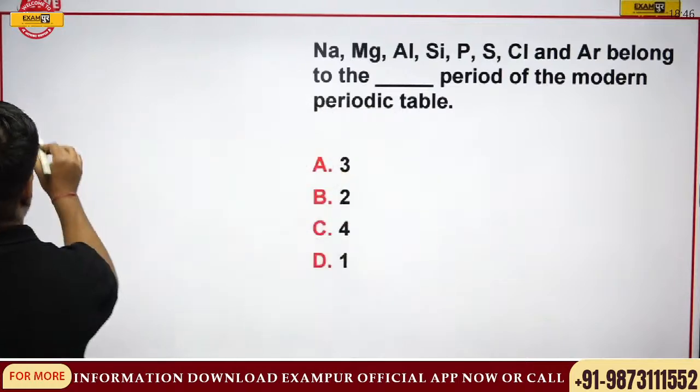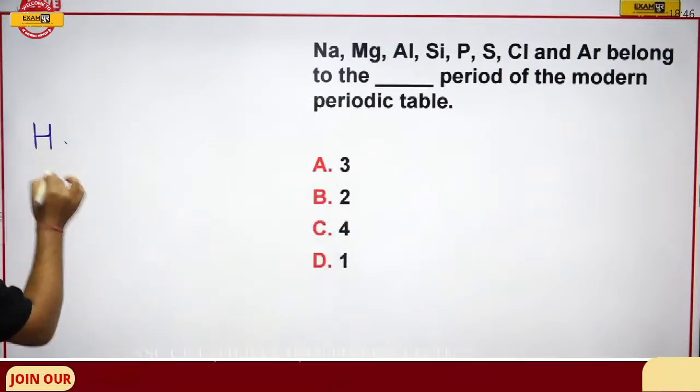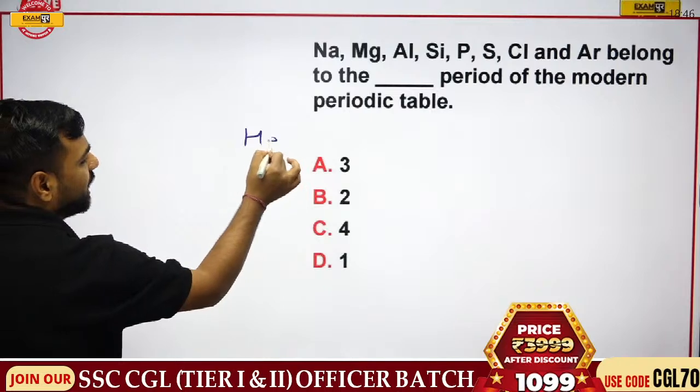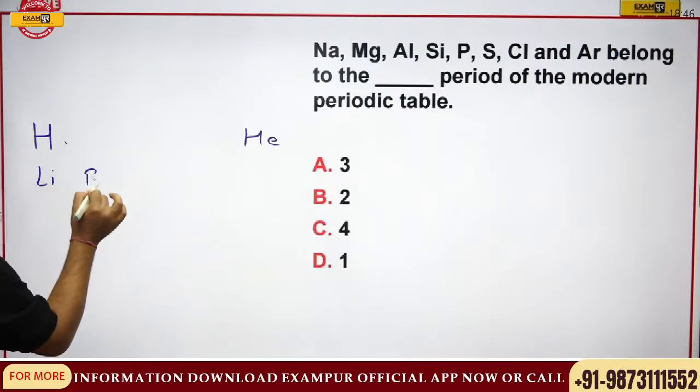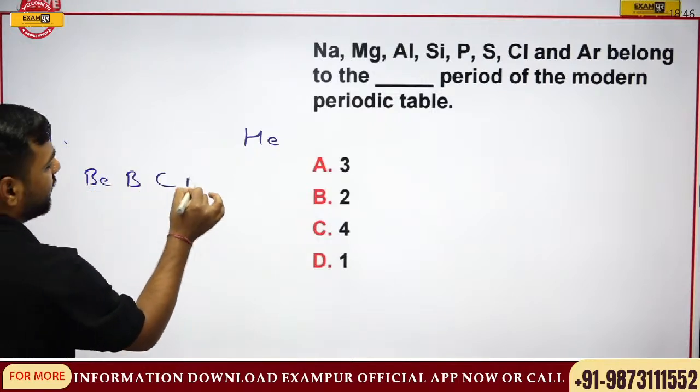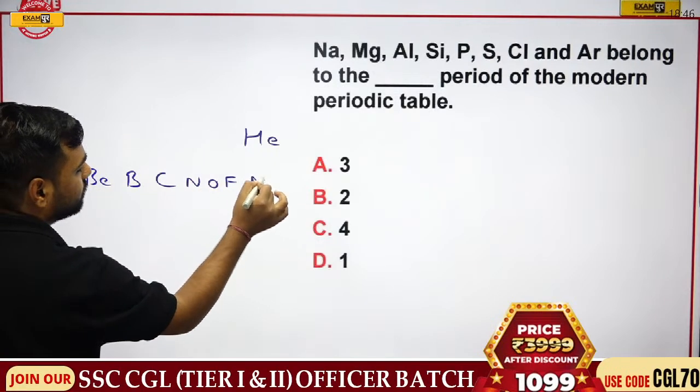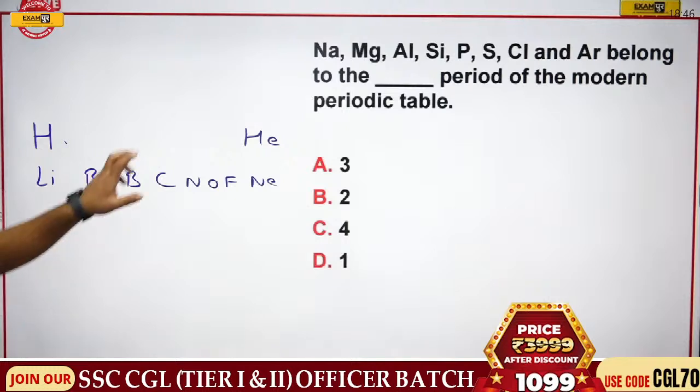Fine, writing. We have first hydrogen. Sequence order. Remember, I told you just remember the sequence order. Hydrogen, helium, lithium, beryllium, boron, carbon, nitrogen, oxygen, fluorine, neon. Now we are asked about sodium, magnesium.